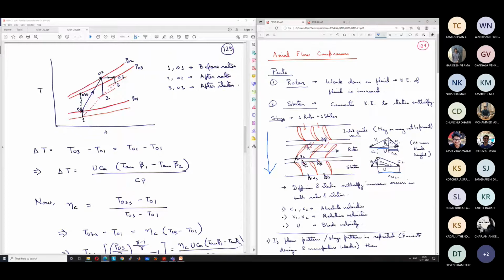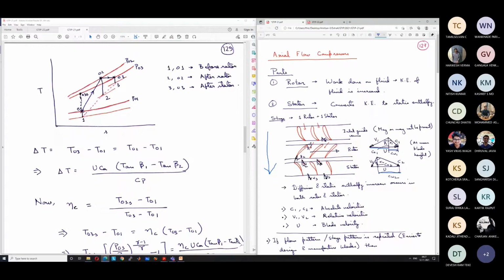What about the static conditions? At the inlet of the rotor, the absolute velocity C1 is quite small, so the kinetic energy is small. So this point 01 is very near to point 1. The difference between T01 and T1, what is it? It is equal to C1 square by 2Cp, right?